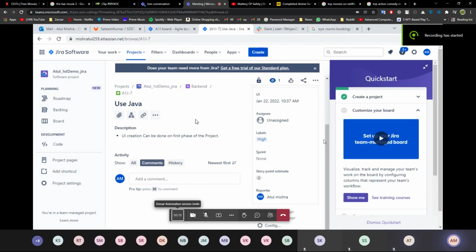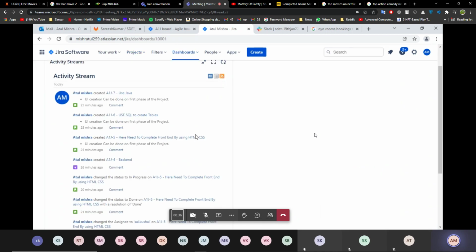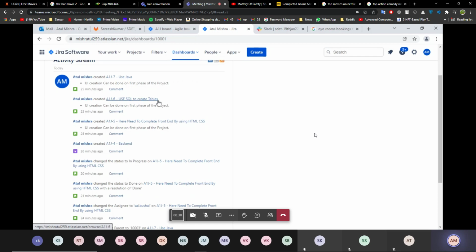part UI with Java means we use Java for the back end, and for the front end we use HTML and CSS. These are the descriptions I gave to you, as you can see on my dashboard. These are the story descriptions only.